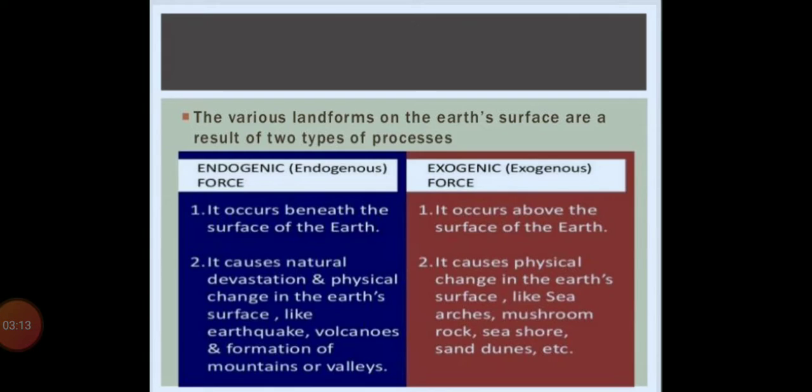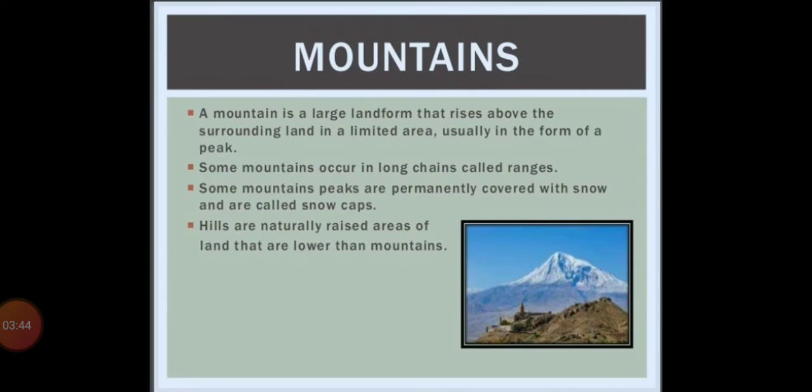Whereas exogenic force causes physical changes in the earth's surface like sea arches, mushroom rocks, seashores and sand dunes. These are some examples of exogenic.